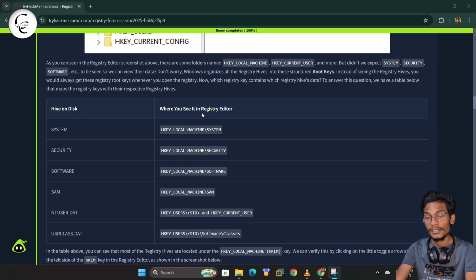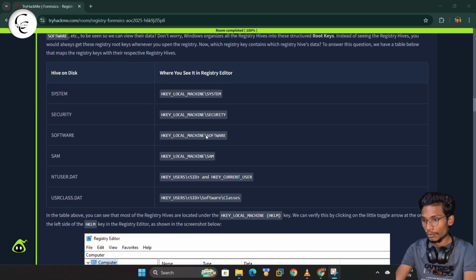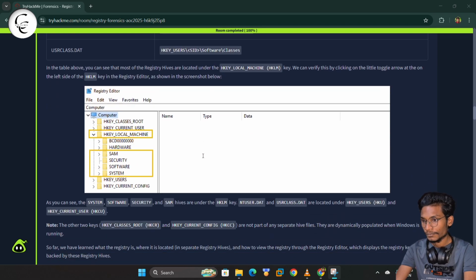When we get access to the Registry Editor, to gain access to the SYSTEM hive, the SECURITY hive or the SOFTWARE hive, we need to check through these names. These are the key names or hive keys. We can gain access to all these hives on disk with these names in the Registry Editor.